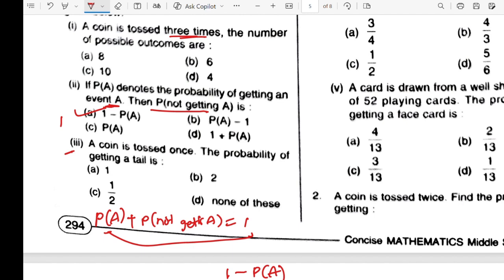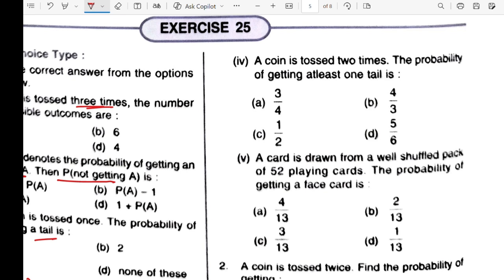Third one. So the coin starts as 1, so head and tail, so 1/2. Very good. Probability of getting tail is 1/2. Now we can do this: head head, head tail, tail head, tail tail. Probability of getting at least one tail. It is in 3 of them, the one I asked you about earlier. At least 1 tail means there must be at least one. So it is in 3 out of 4, so 3/4.